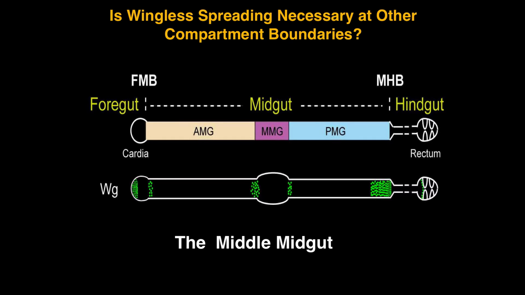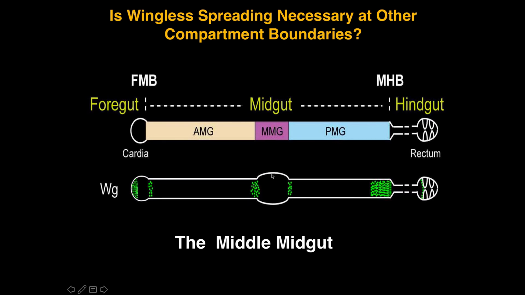Okay, so then the last part, and I'm not going to have time to show you this, is that we wanted to ask, is wingless also important at other compartment boundaries, or was this just a unique situation at the midgut-hindgut? So we looked at this middle midgut region where there are two gradients of wingless that flank the region, and we see qualitatively similar effects.